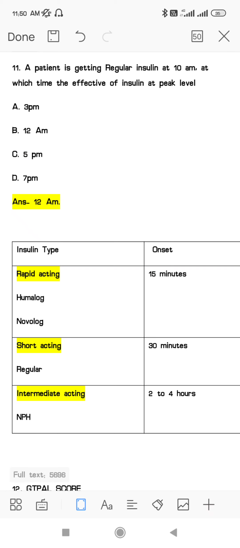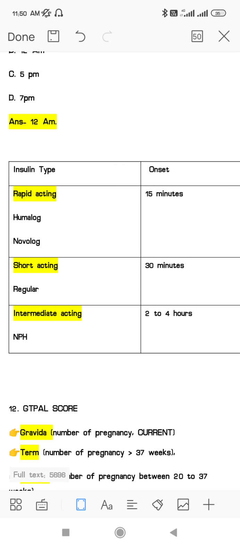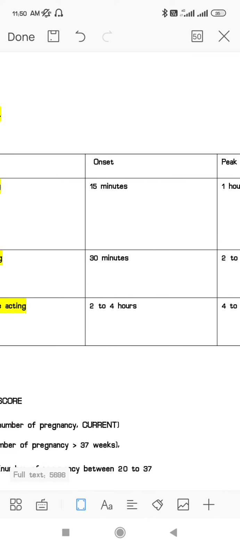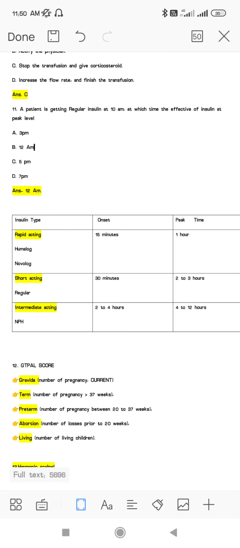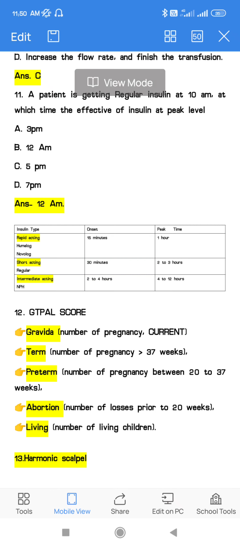Regular insulin comes under the short acting insulin. Regular insulin has an onset of 30 minutes and it will reach the peak level 2 to 3 hours after administration. So the patient will have the peak level at 12 pm because the patient got the regular insulin at 10 am. So peak effectiveness will be seen at 12.